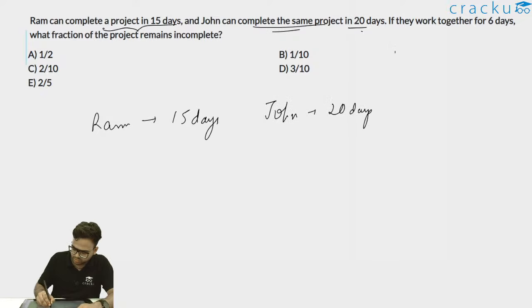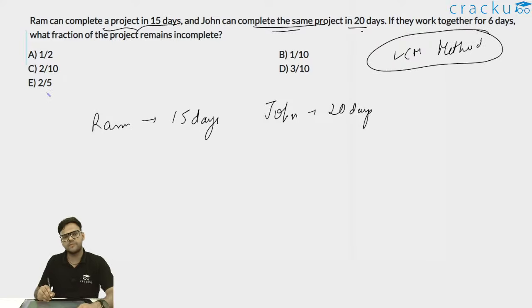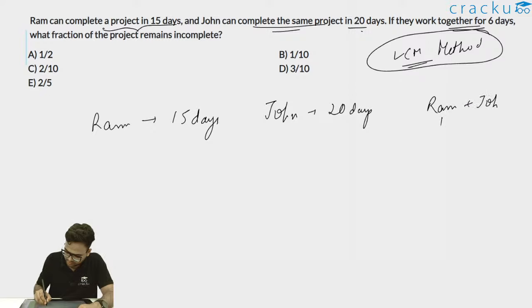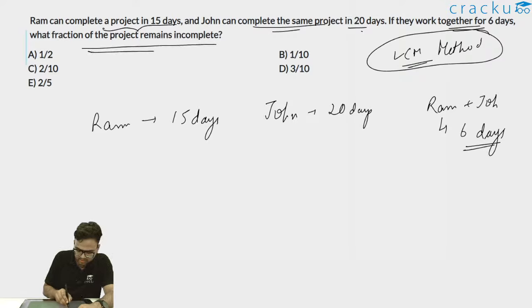I'll explain this question using the LCM method, because I feel the LCM method does not directly involve fractions, and if your calculations include fractions, it is generally difficult to calculate that part. So we'll use the LCM method for this one. Now Ram is taking 15 days, John is taking 20 days. If Ram plus John work together for 6 days, what fraction of the project remains incomplete?